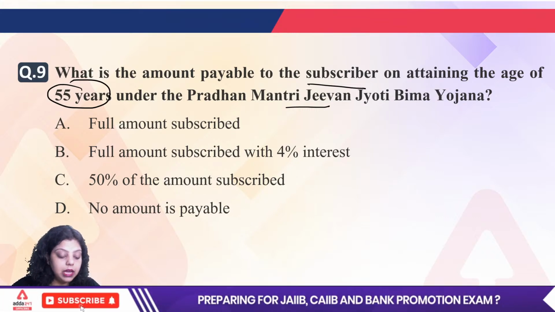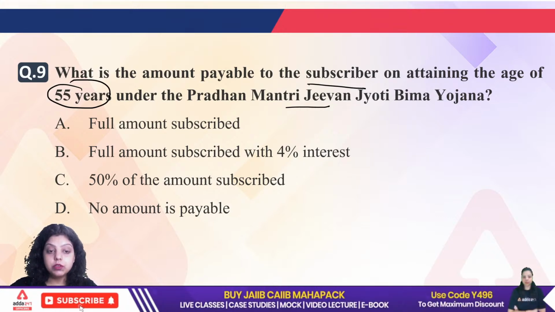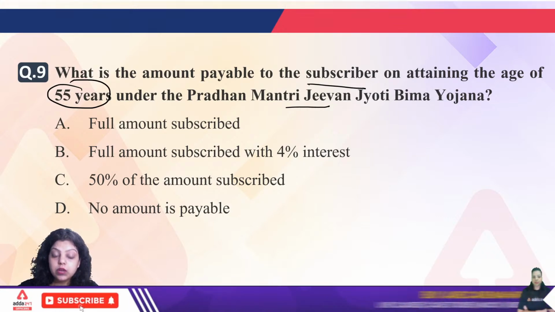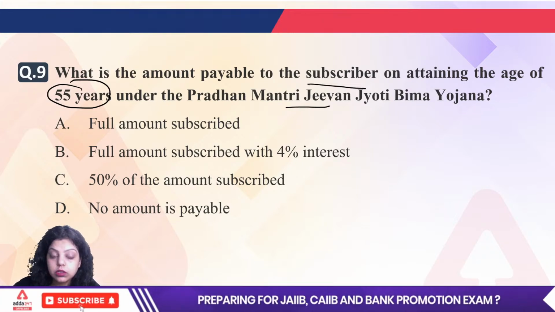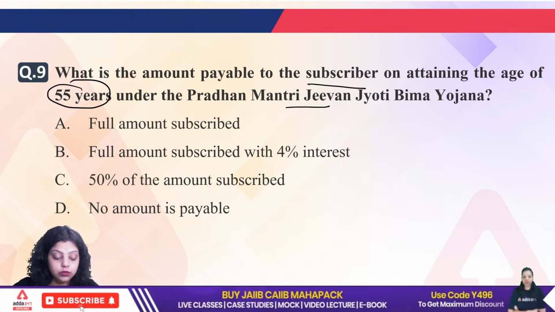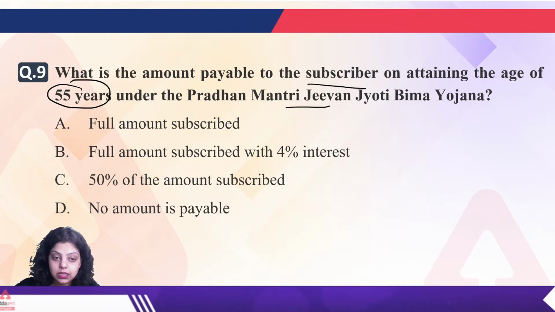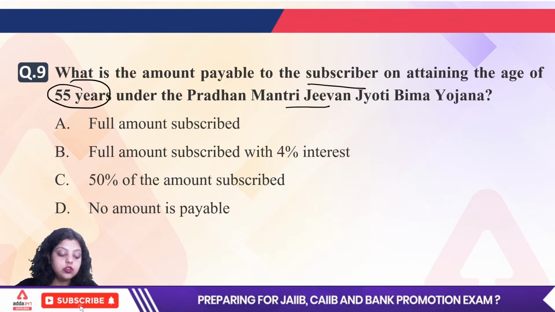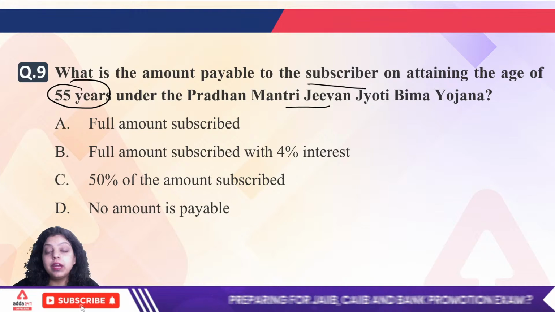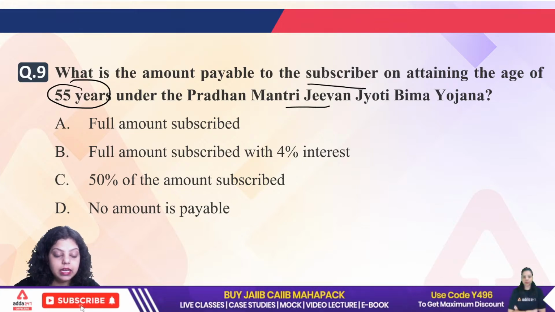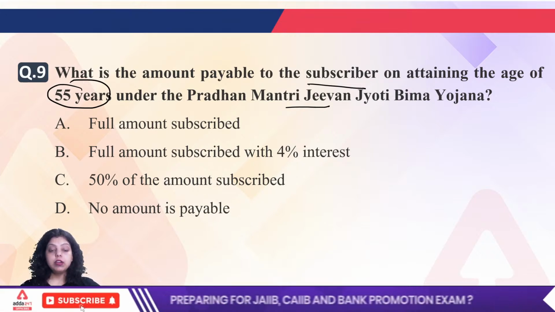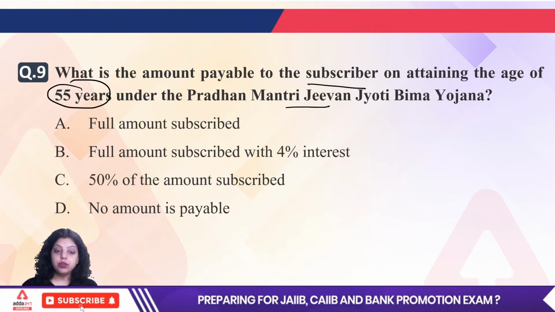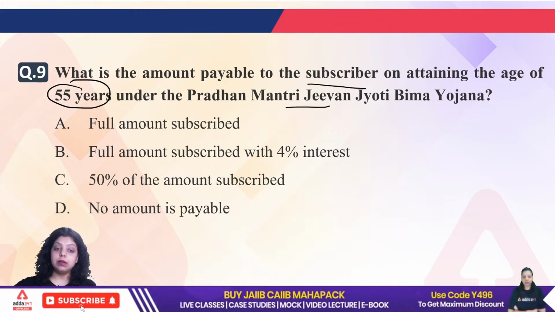So first of all, Pradhan Mantri Jeevan Jyoti Bima Yojana was launched by Mr. Narendra Modi in 2015 from Kolkata. This Jeevan Jyoti Bima Yojana provides insurance coverage to the weaker section of the country. The premium is 330 rupees per annum, and the insurance cover will be 2 lakh in case of natural death. The age group is 18 to 50 years, who can enroll themselves under this scheme.